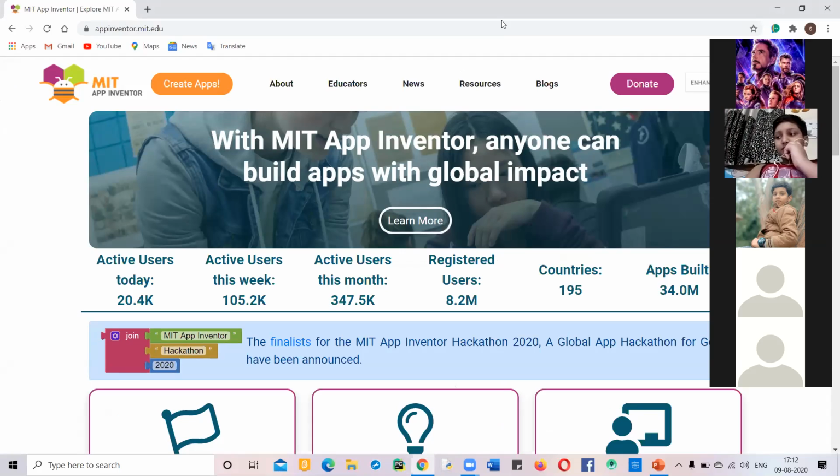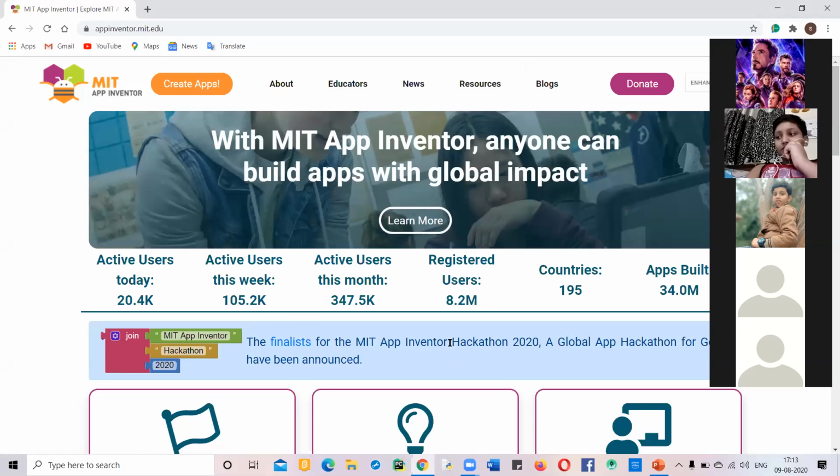One more piece of information. As you're seeing the MIT site here, I am annotating. Here you can see it has written: Finalists of the MIT App Inventor Hackathon 2020, a global hackathon for good. The finalists have been announced. I am telling you that we were also in that finalist list. Our team created an app named Let's Live Together with the help of Maker Zunia, and it came till the finals. And now we have won that hackathon.